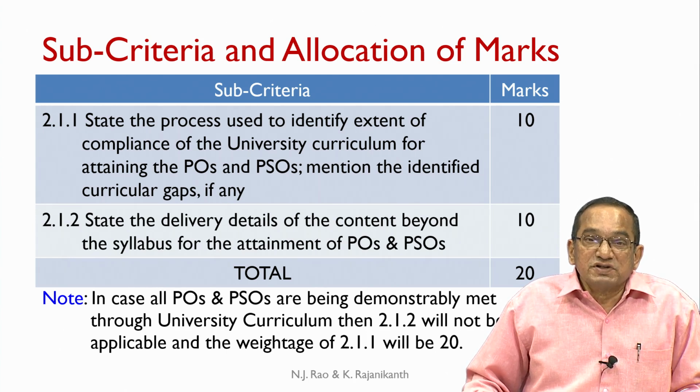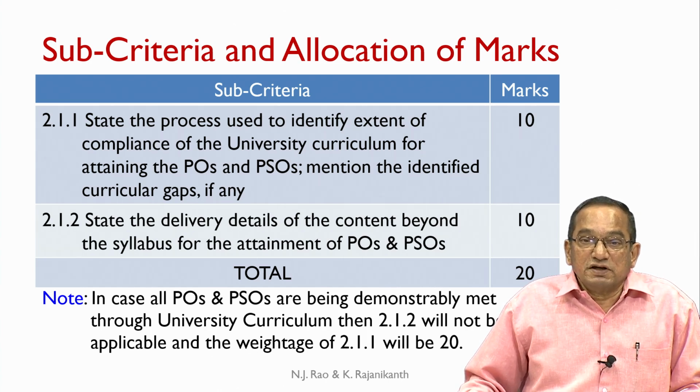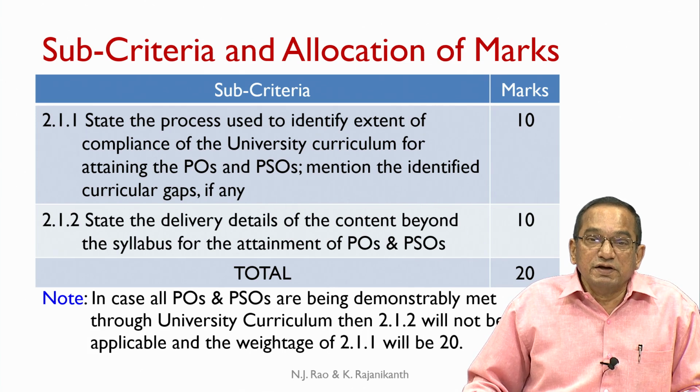So, the department must have a process to identify the extent of compliance of the university curriculum for attaining the POs and PSOs. The department must note if there are any curricular gaps. If the curriculum provided by the university is not effectively addressing certain POs, the department must make a note of those POs, and that becomes the basis for identifying the curricular gaps. There are 10 marks for this subcriterion.